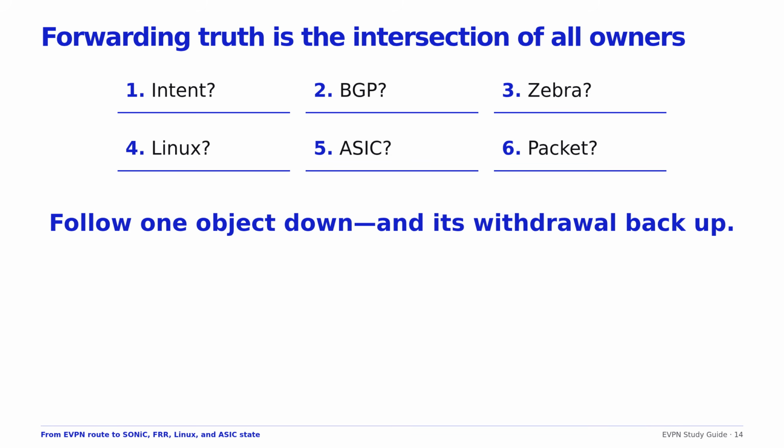The core learning is this: a BGP route, a kernel object, and an ASIC entry are distinct claims owned by different components. Configuration declares intent. BGPD owns protocol truth. Zebra resolves it against interface and next hop state. Linux or a platform adapter represents forwarding objects. SONiC synchronization and orchestration translate them into SAI requests and hardware state.